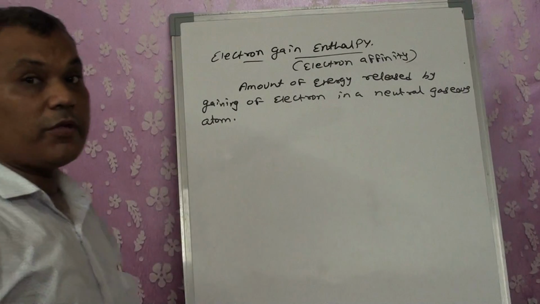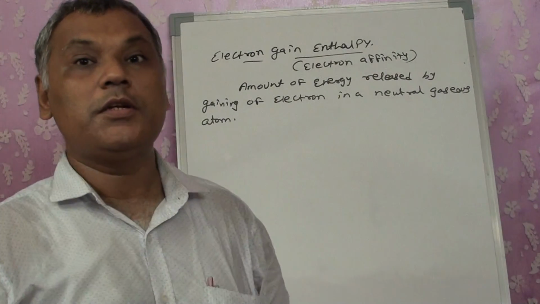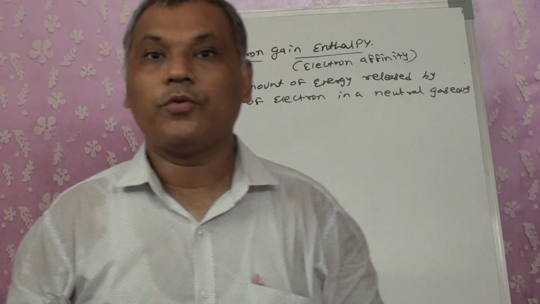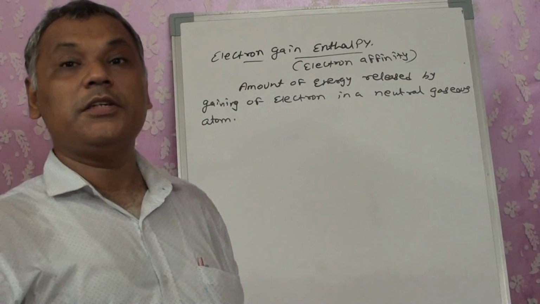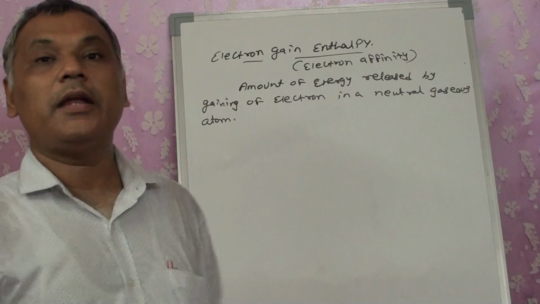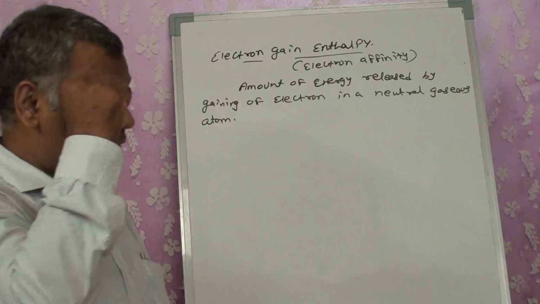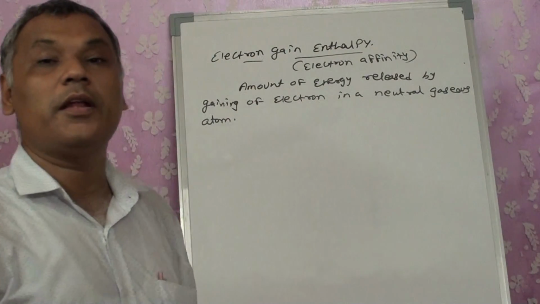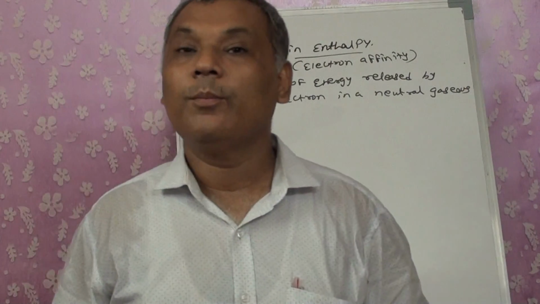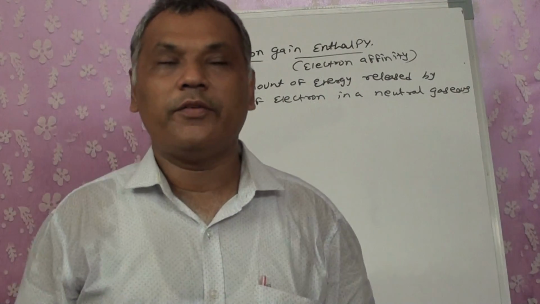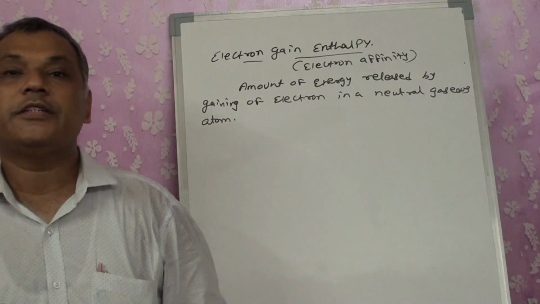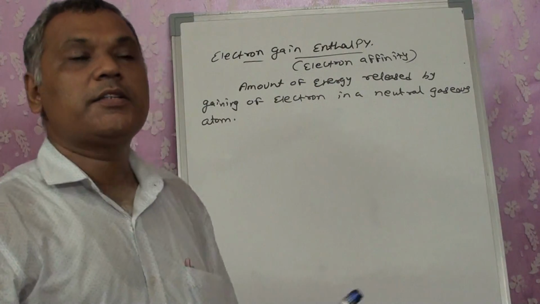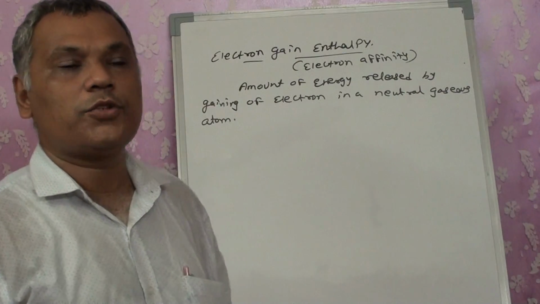See, in the previous one we wrote it as the amount of energy required to remove an electron. Here what are we writing? The amount of energy released by gaining an electron. So those elements which have a high tendency to gain electrons will lose more energy. Those which have a low tendency to gain electrons will lose less energy.